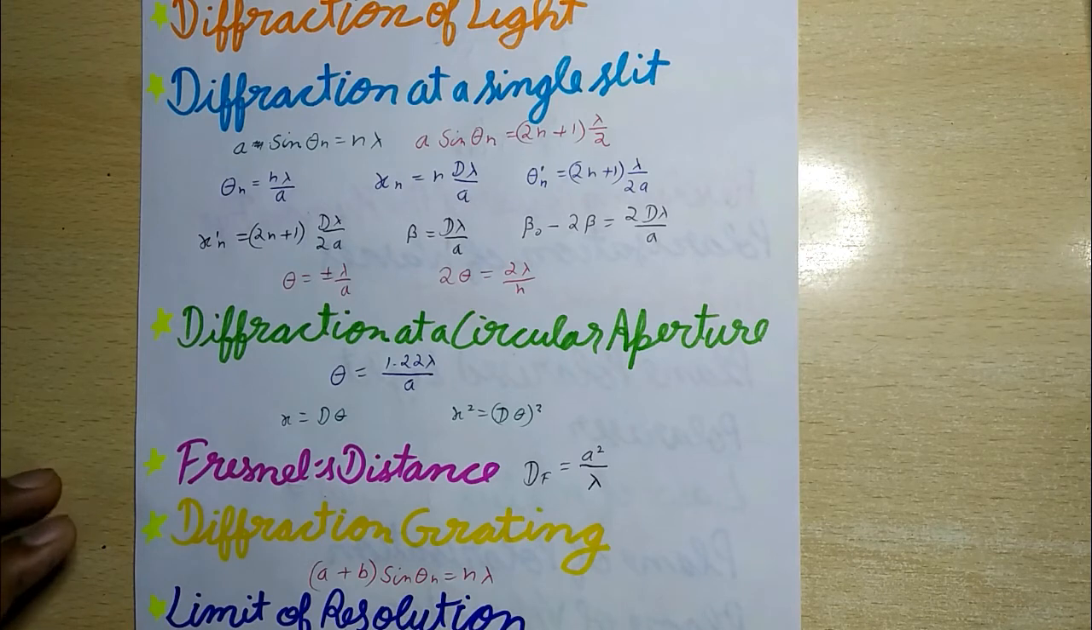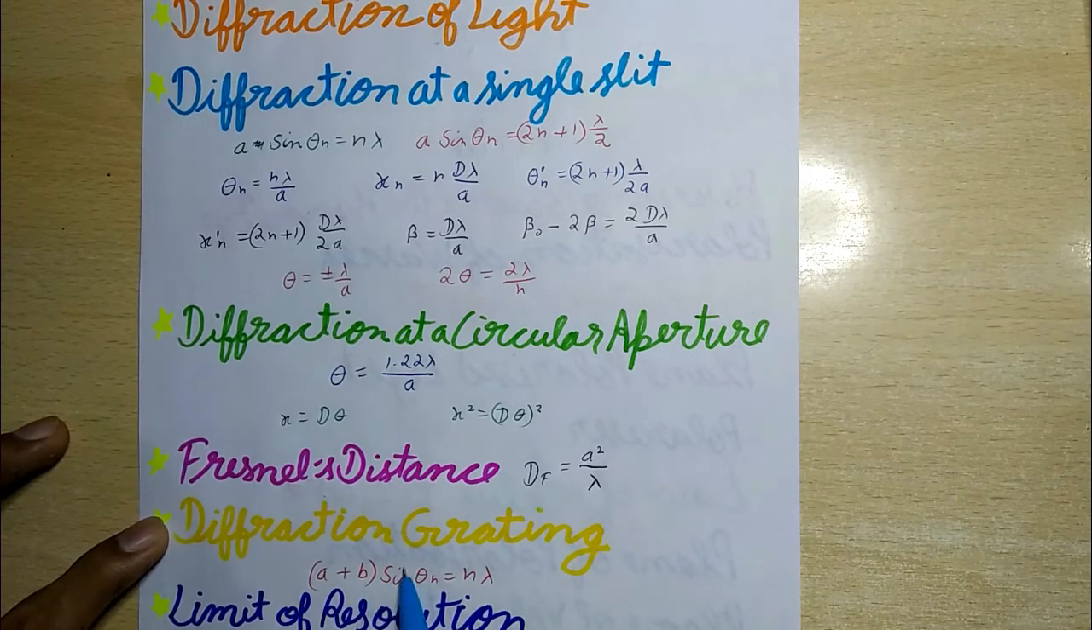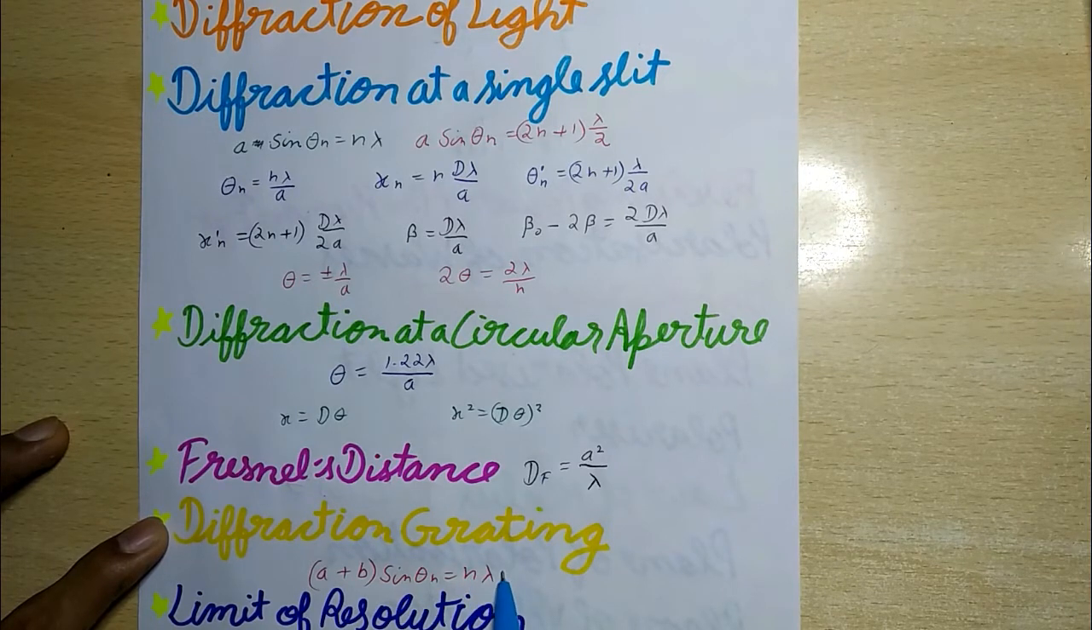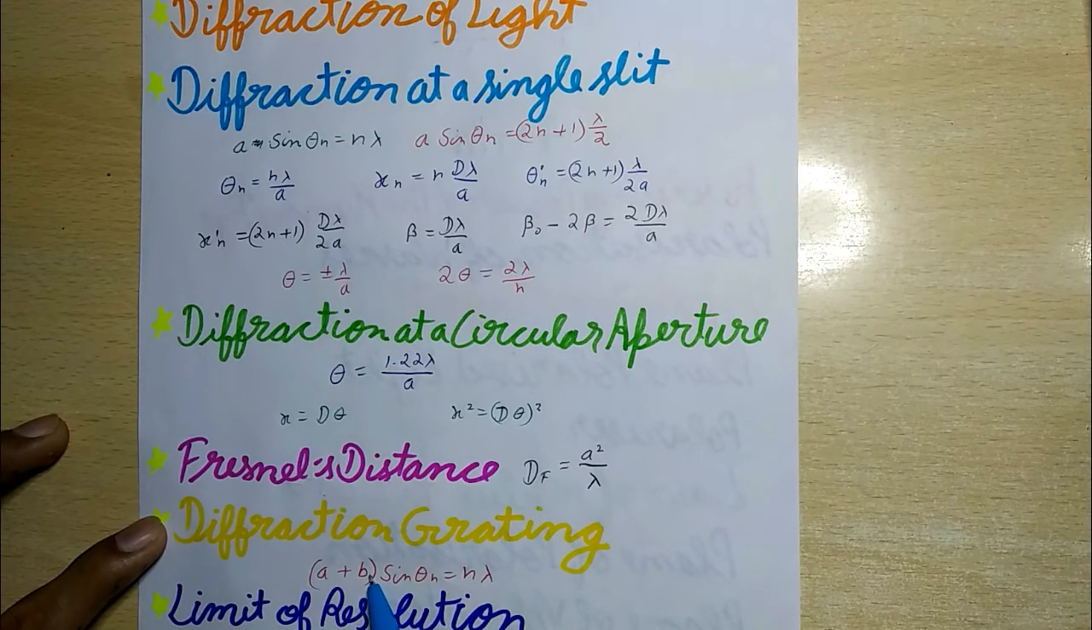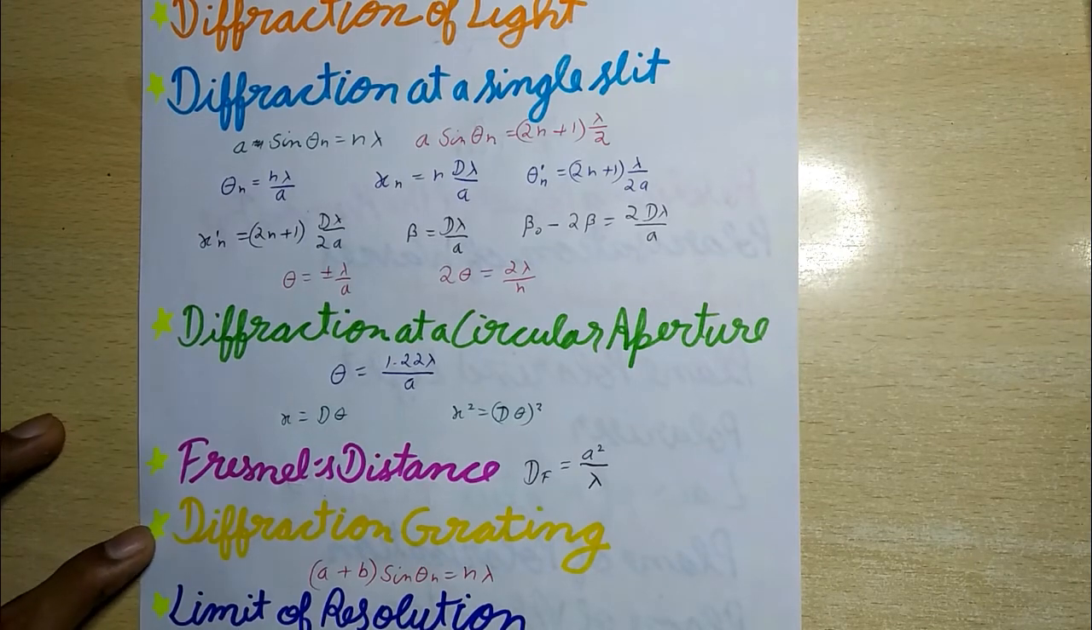The direction of the nth principal maximum is given as (a plus b) sin theta n equals n lambda, where n is 0, 1, 2, 3 up to infinity. This equation is known as the grating law. Here a plus b is called the grating element, where a is the width of each slit and b is the width of the opaque space between two consecutive slits.